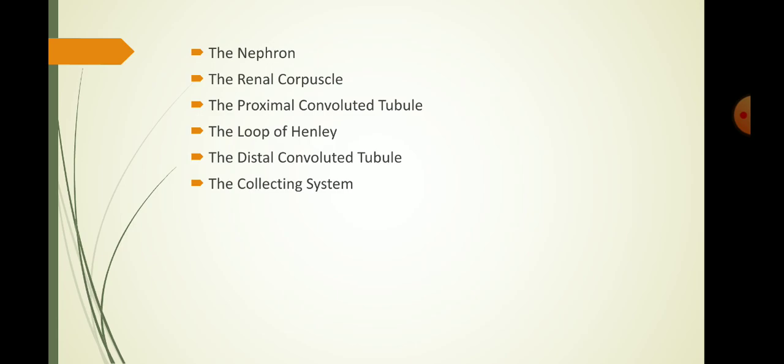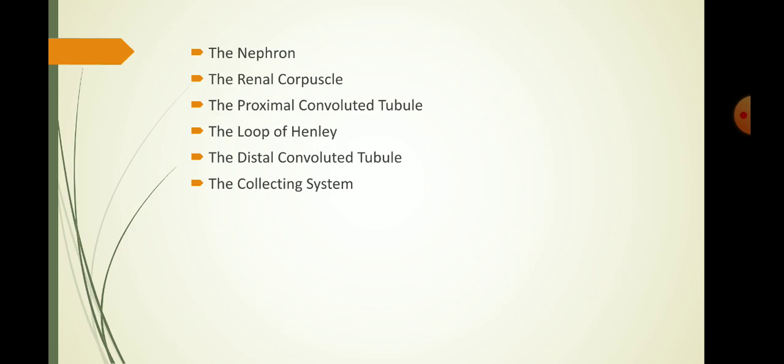The juxtaglomerular cells in the wall of the afferent arteriole, together with the macula densa, form the juxtaglomerular apparatus, an endocrine structure that secretes two hormones, renin and erythropoietin.